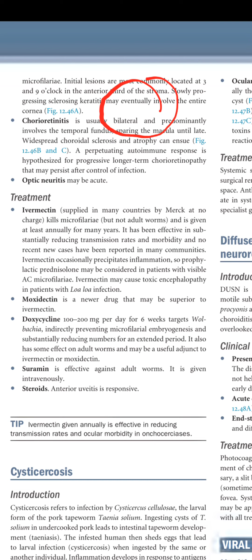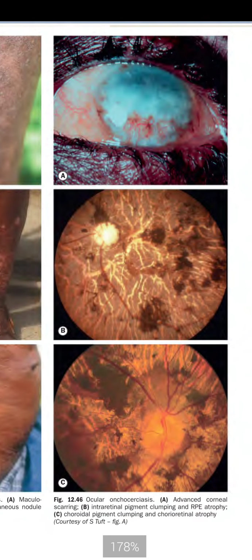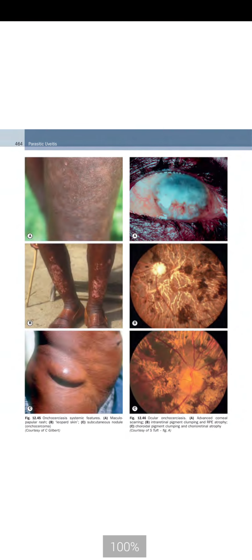Widespread choroidal sclerosis and atrophy can ensue, and a perpetuating autoimmune response is hypothesized for progressive longer-term chorioretinopathy that may persist after control of infection. Optic neuritis may be acute. So you can see figure 12B is showing intraretinal pigment clumping and RPE atrophy, and C is showing choroidal pigment clumping and chorioretinal atrophy.